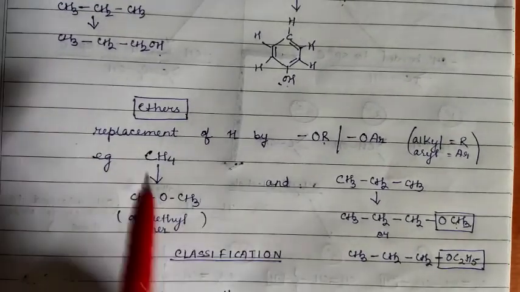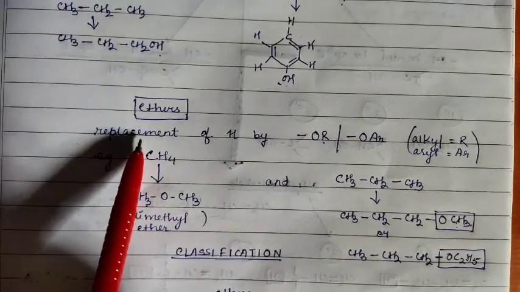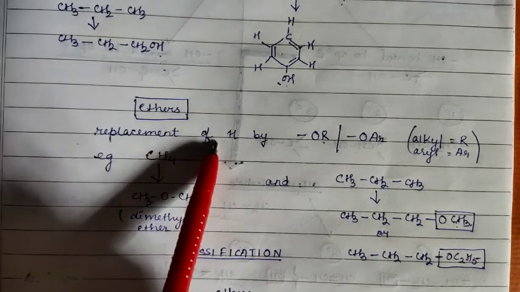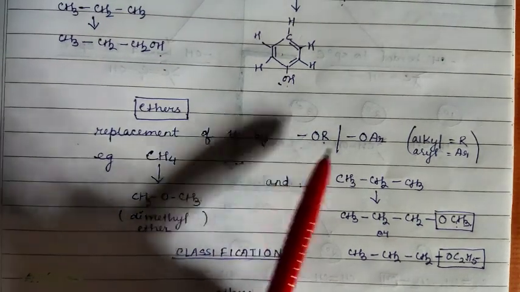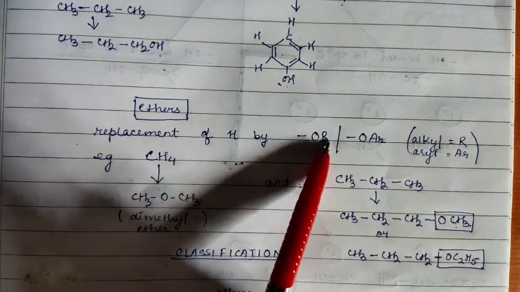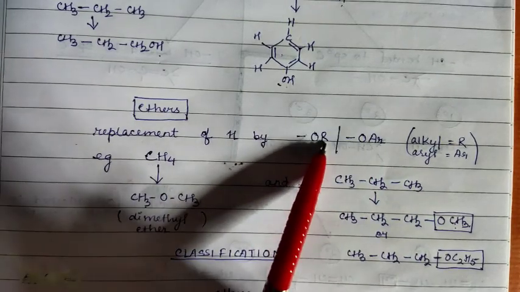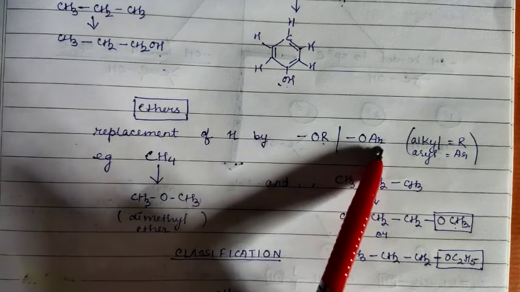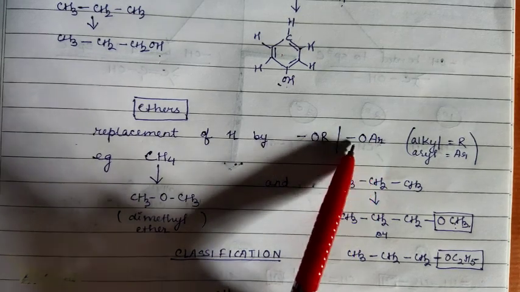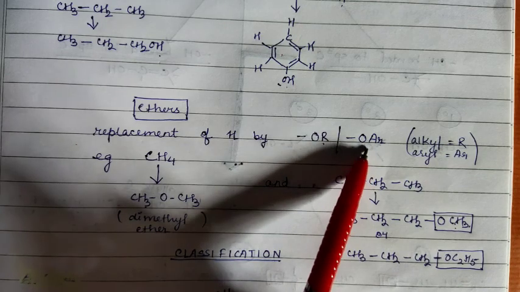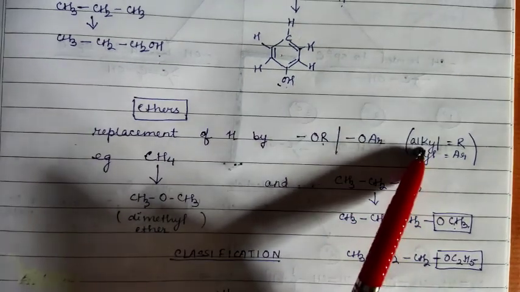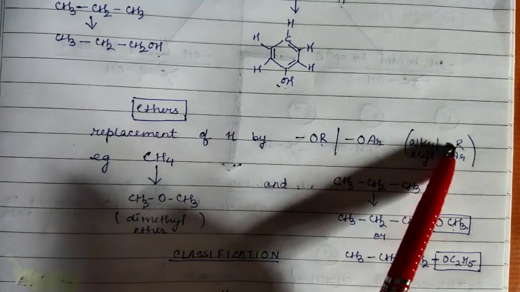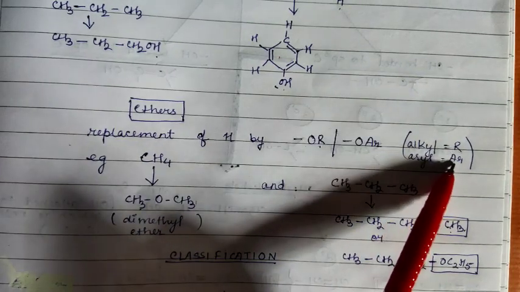Next, let us talk about the ethers. The ethers can also be obtained from hydrocarbons, and it is the replacement of hydrogen by OR or OAR. Now what is R and AR? R means alkyl group. You know that alkyl means what? Carbon chain. Okay, carbon hydrogen chains, and to any extent. Now AR means what? Aryl or aromatic rings. Clear? Cyclic rings. Now I have written here alkyl is designated with R, and aryl is designated with AR.